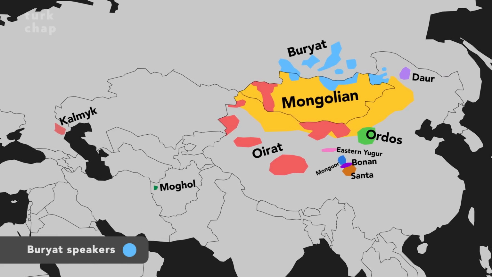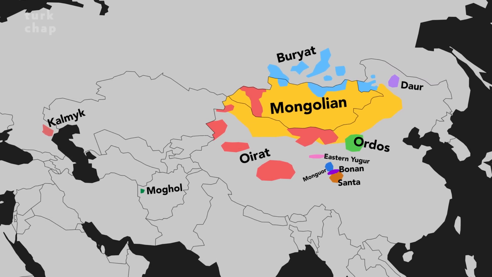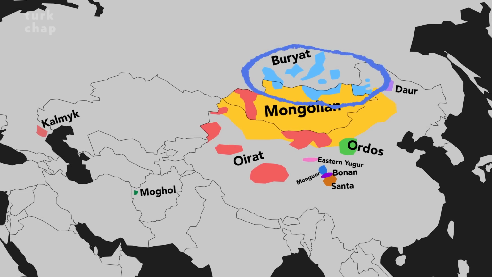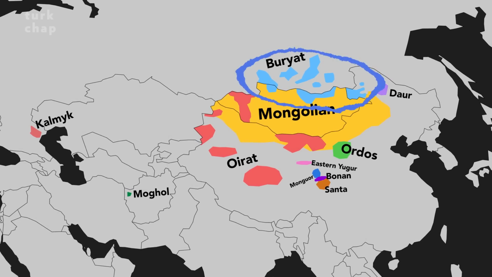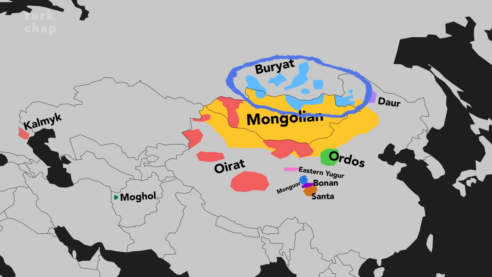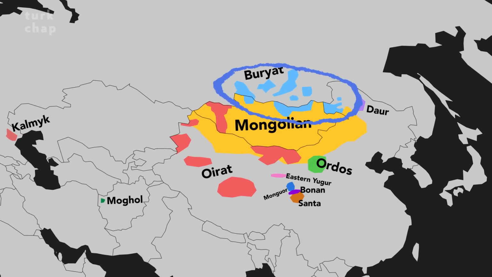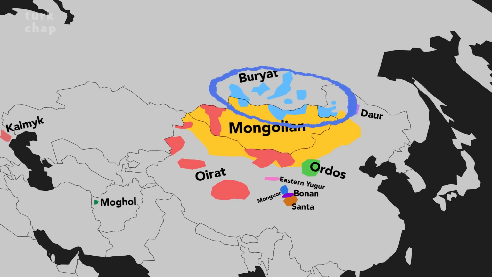Buryat is the northernmost spoken Mongolic language. It is spoken by the Buryat people, who mostly reside in the Buryatia Republic in southern Russia, right on the border with Mongolia. Many sources consider Buryat a dialect of Mongolian. However, the more commonly accepted view is that it is a separate language, although both languages share many similarities.